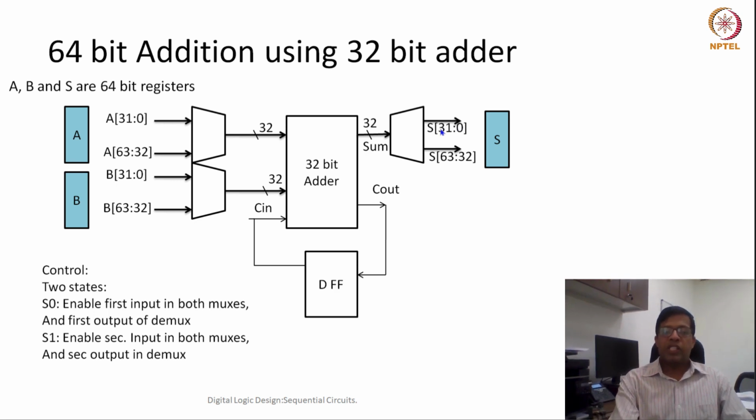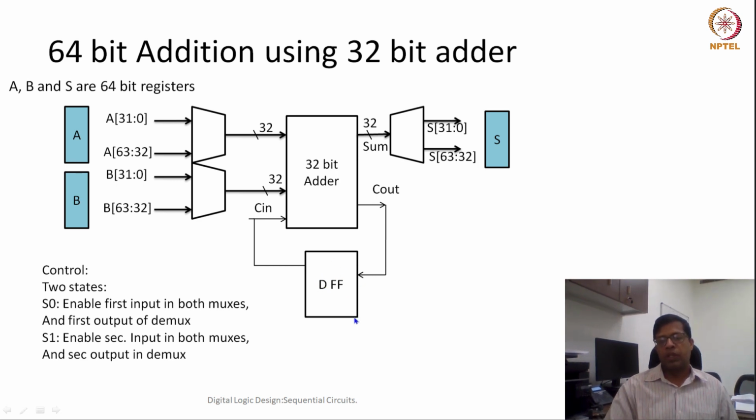When S1 is there, we will enable the second part. So the second input of the mux and the second output of the demux would be selected. After the second state we can also clear the D flip-flop, so that can also be done.